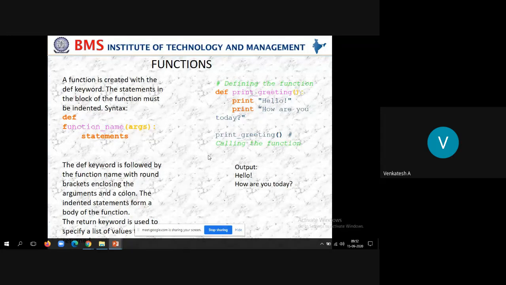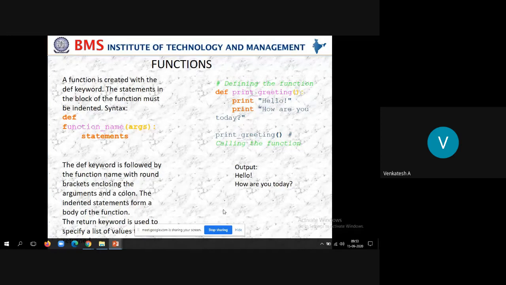The indented statements form the body of the function. The return keyword is used to specify the list of values. So we write functions, and sometimes we want to return something and sometimes we don't want to return anything. That is up to us. Just like how you use the return statement in a C program, here also you can use the return keyword if you want to return values.